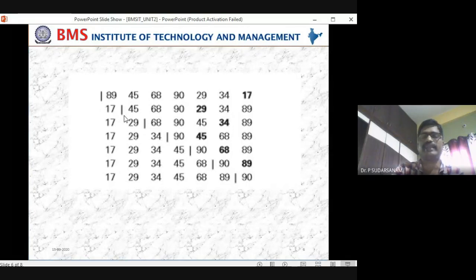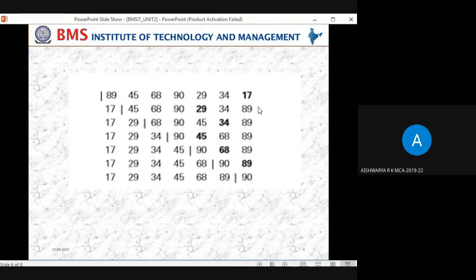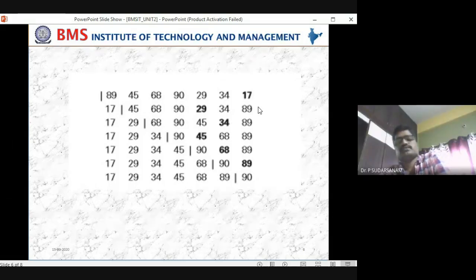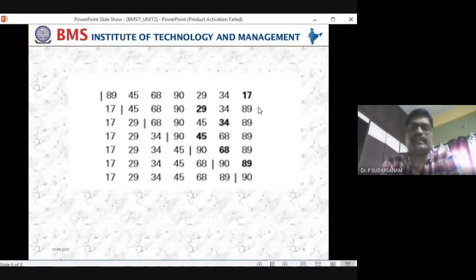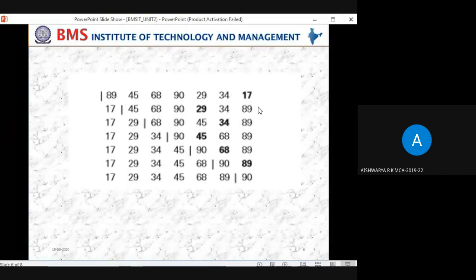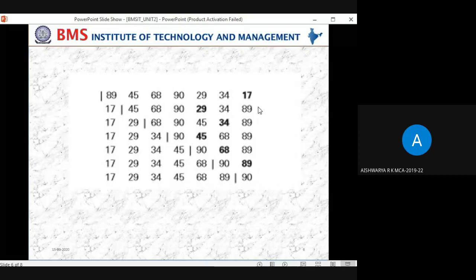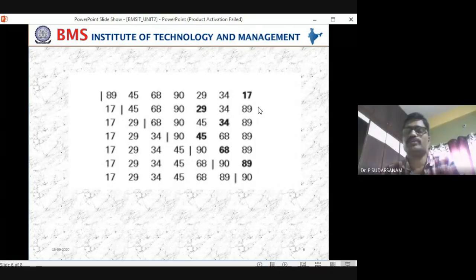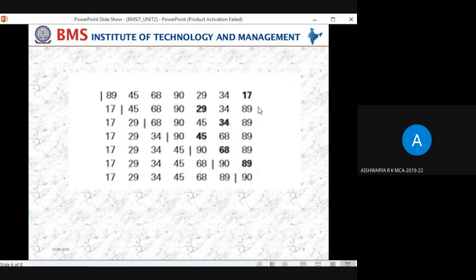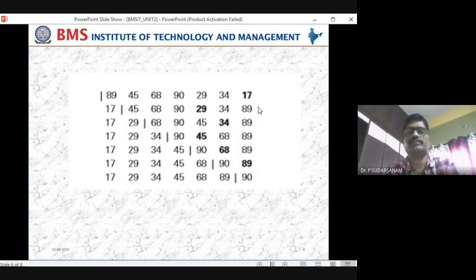Aishwarya, second, so you are starting with the 45. Which is the smallest element out of all these in the second phase? 17, sir. First phase. So now swap with which one? 17 and 29, sir. Are you telling first phase or second phase? Second phase, sir. Second phase 29.